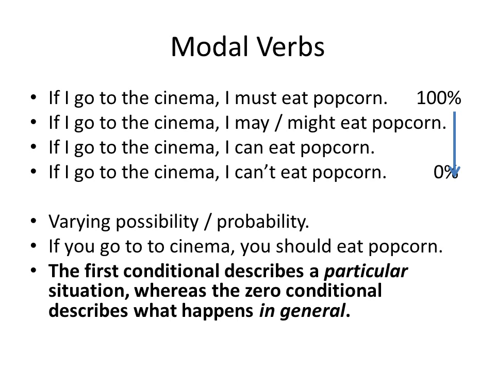Modal verbs in the first conditional. The example we saw was, if I go to the cinema, I must eat popcorn. That's 100%. I must eat popcorn. I'm a popcornaholic. But to talk about probability or possibility, we can use other modals. If I go to the cinema, I may or I might eat popcorn. If I go to the cinema, I can eat popcorn.